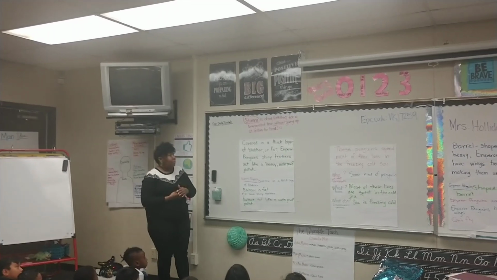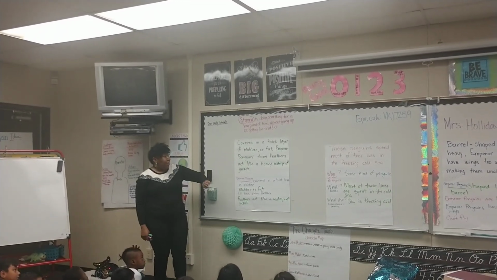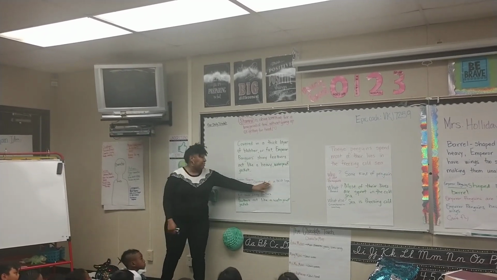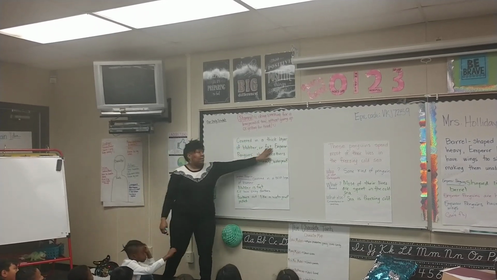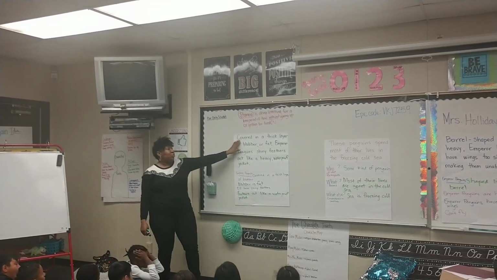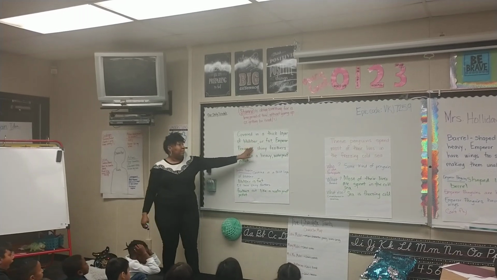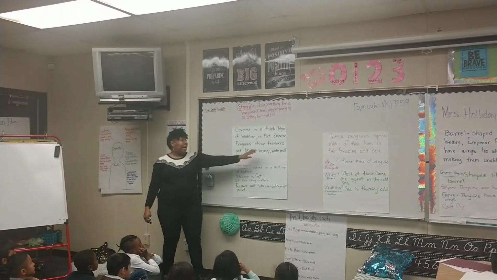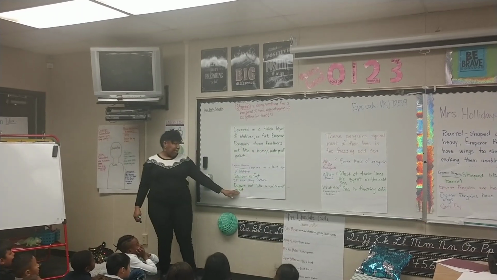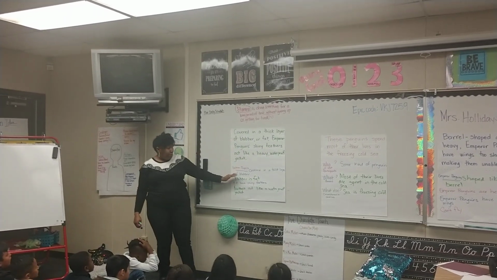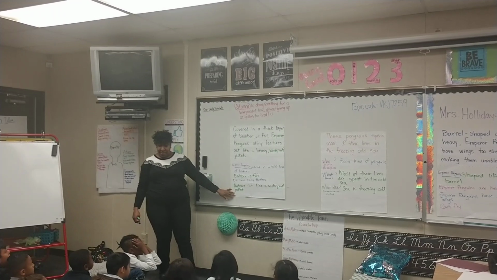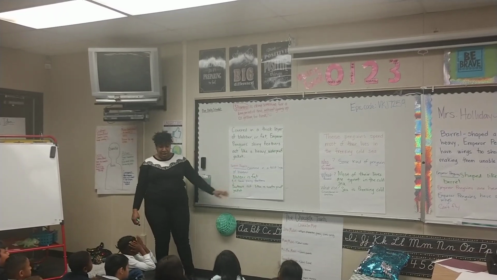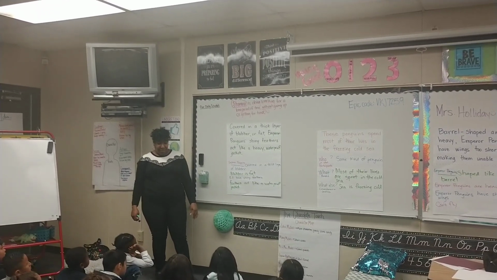You want to see if we got it all? Yeah. Okay, so we know that they're covered in a thick layer of blubber, the emperor penguins, right? So that's our first chunk right there. Do we have that they have shiny feathers? Yes. And do we have that the feathers act like a waterproof jacket? Yes. So these are all the pieces that are in that sentence. This is all the information that the author packed in there.